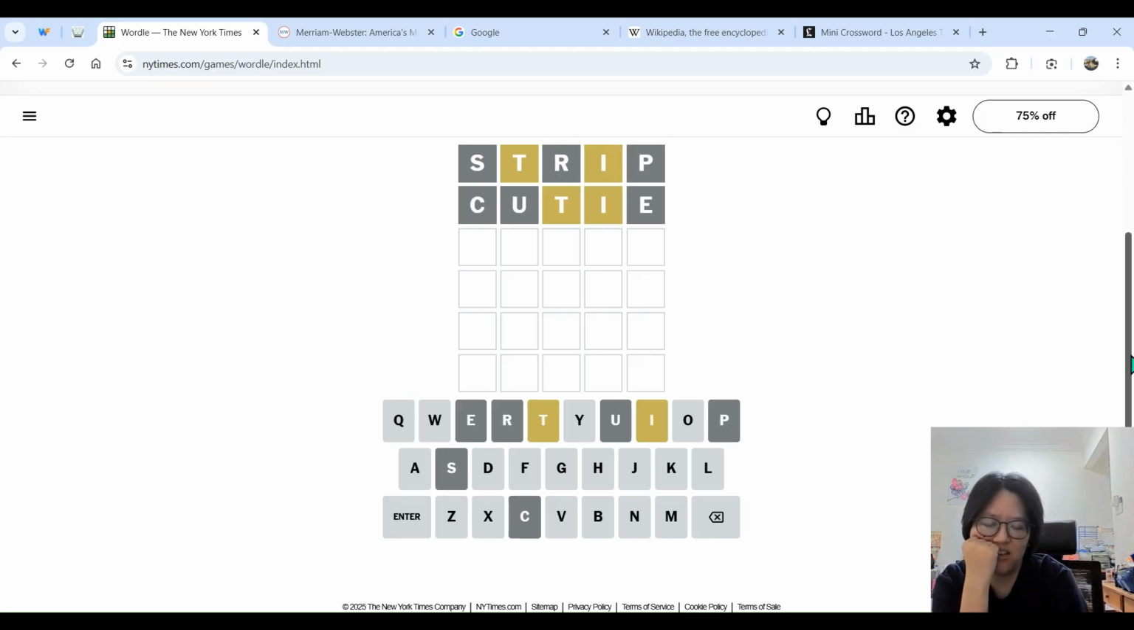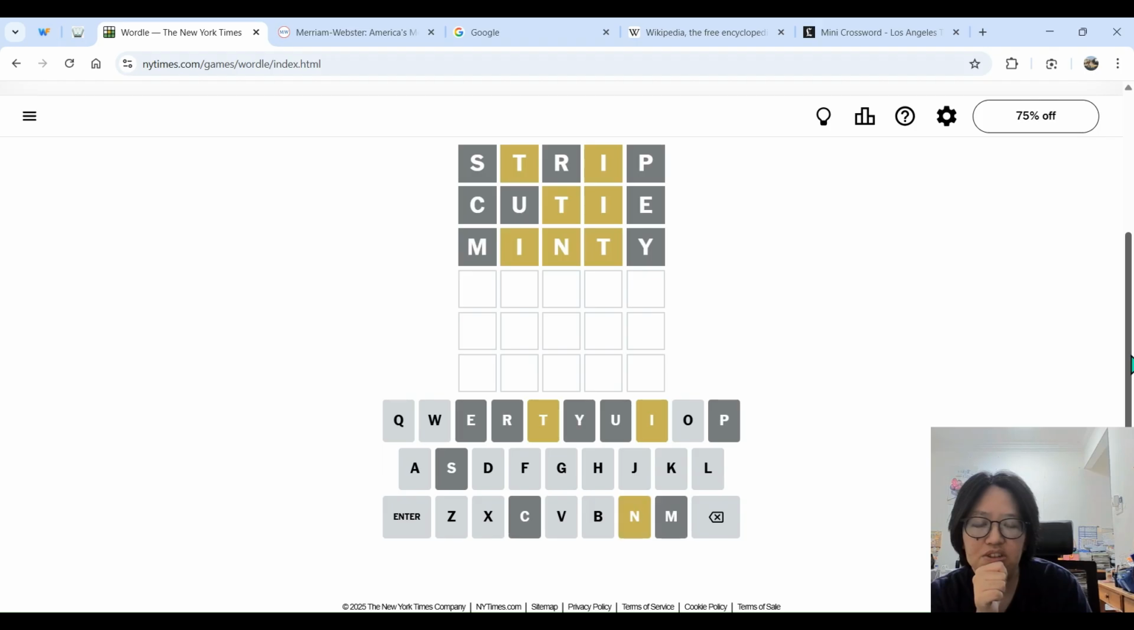Nitty? Like nitty gritty? No, can't be. Oh. Okay, I think minty. Decent guess, but not it. Okay, I guess the T could be in the front, maybe, but then the I's not here yet.